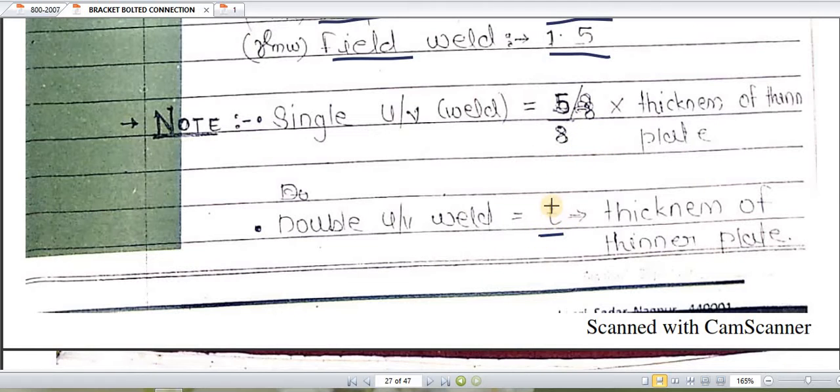We will directly take it as T. That is the thickness of the thinner plate, only the thickness of the thinner plate. But if it is a single weld, we will take the multiplication factor as 5 by 8. But if it is a double U or V weld, we will directly take T, that is the thickness of the thinner plate.